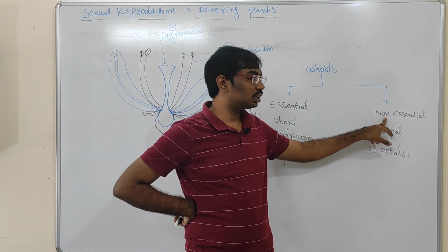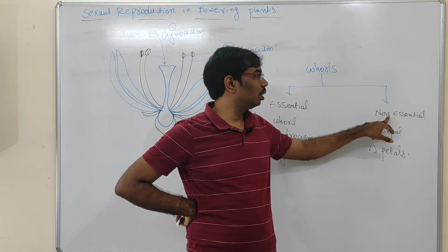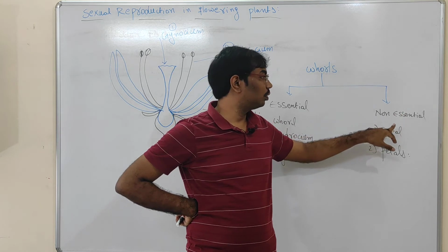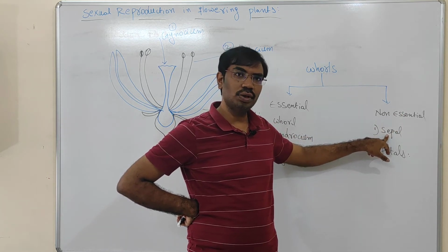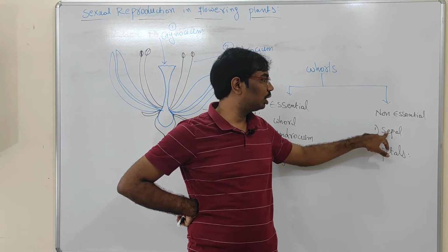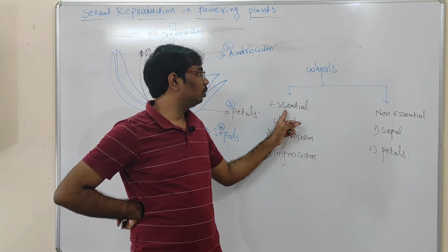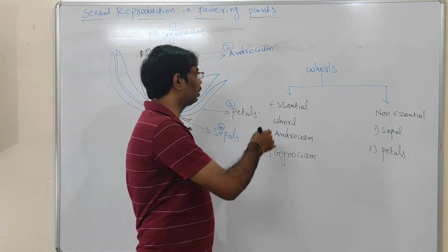And the structures not involved in the reproduction are called non-essential whorls. What are the examples of the non-essential whorls? Sepals and the petals. So sepals and petals both are called non-essential whorls. So totally 2 types of whorls are present in the flowering plants.